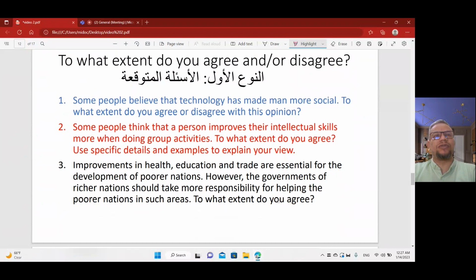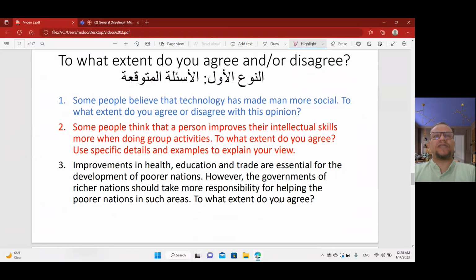Number 2, some people think that a person improves their intellectual skills more when doing group activities. To what extent do you agree about group activities? Use specific details and examples to explain your view. This one also I expected, but not more than 85%.